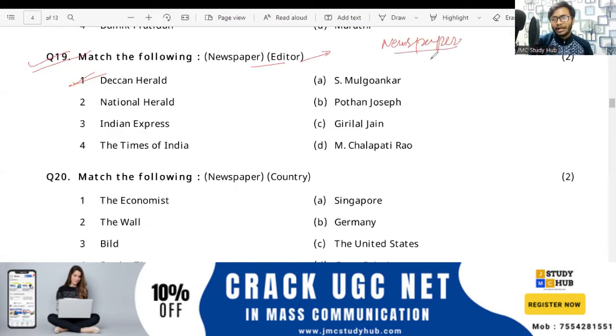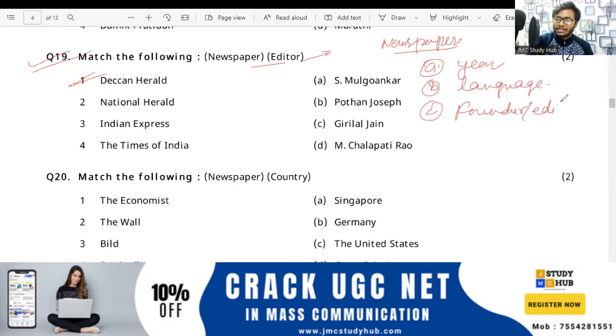It is an important thing that we have observed from the newspapers, what is generally asked. So the first thing is the year, आपको याद रखना है, that year you have to memorize. Language, you have to know in which language each newspaper is published. Now founder and editor, it is important which editor is associated with these newspapers. Like here it is asked that Pothan Joseph has been editor of which newspaper. So this is important, you have to note it down. We will discuss each and everything here, so don't worry.